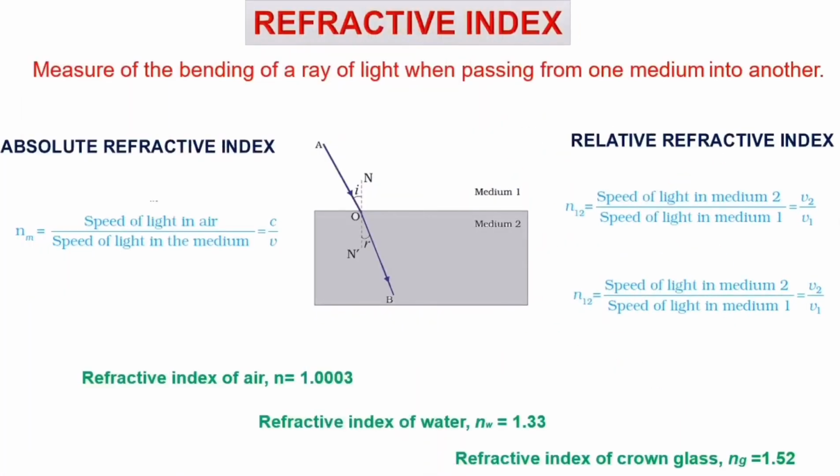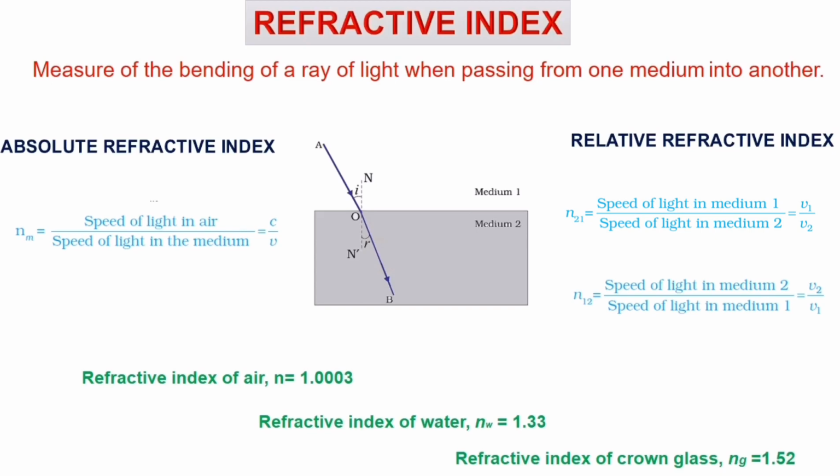Next, refractive index. What do you mean by refractive index? The ability of light to refract is called refractive index, or otherwise the measure of bending of a ray of light when passing from one medium to another is called refractive index. There are two types of refractive index. The first one is absolute refractive index and the second one is relative refractive index. The absolute refractive index of a medium is defined as the ratio of the speed of light in vacuum or air to the speed of light in that particular medium. Refractive index is represented by the letter small n.